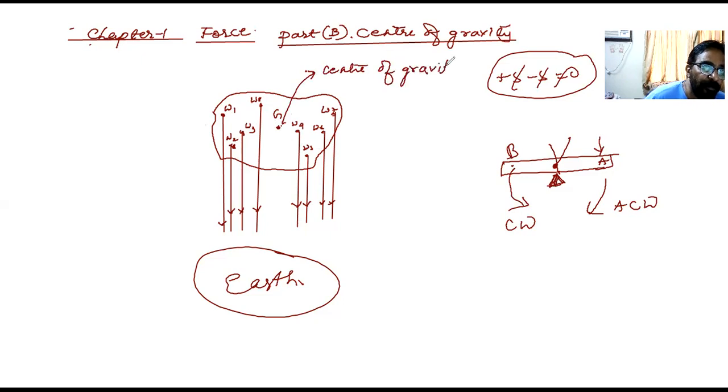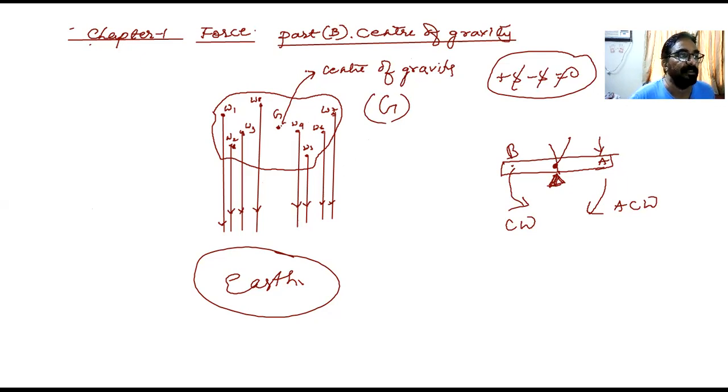The center of gravity is always represented by the letter G. So what is the center of gravity of a body? I can say the center of gravity of a body is a point about which the algebraic sum of the moments of the weights of all the particles constituting the body is zero.